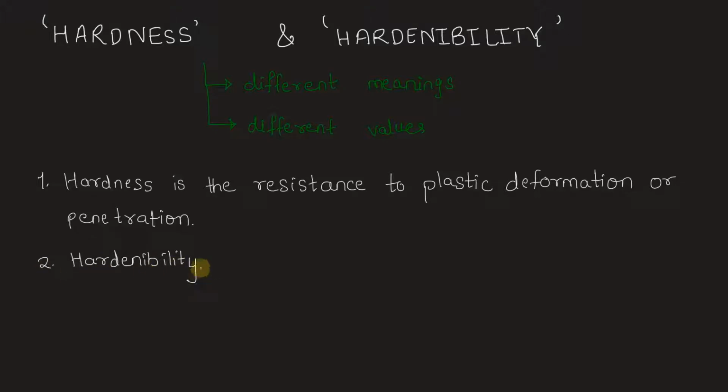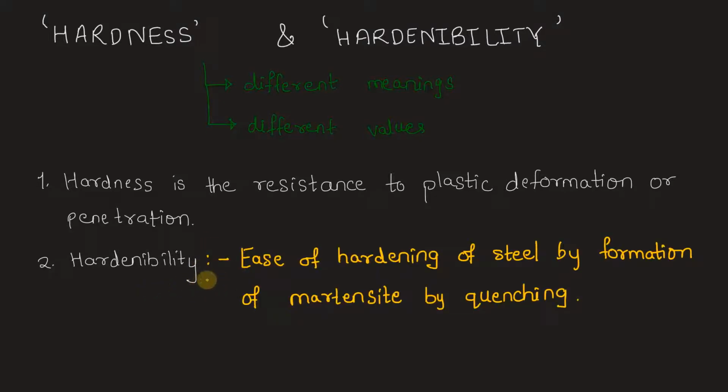hardenability, on the other hand, can be defined in two ways. One is a qualitative way and another one is a quantitative way. The qualitative definition of hardenability tells us that it is the ease of hardening of steel by formation of martensite. Martensite is a very hard form of crystalline structure of steel obtained by quenching. Quenching is the rapid cooling of a metal after it has been heated to a certain temperature. Quenching is basically done to adjust the properties or change the original properties of the material.